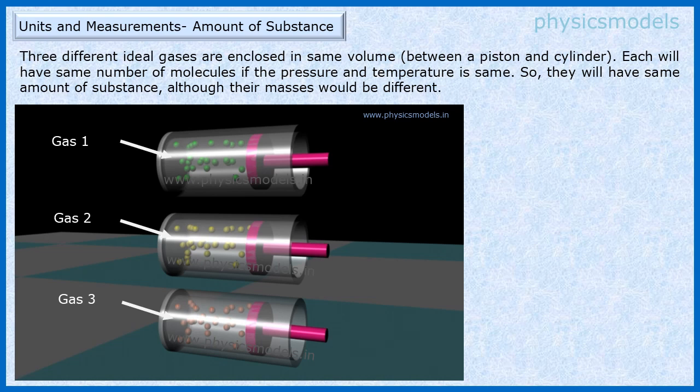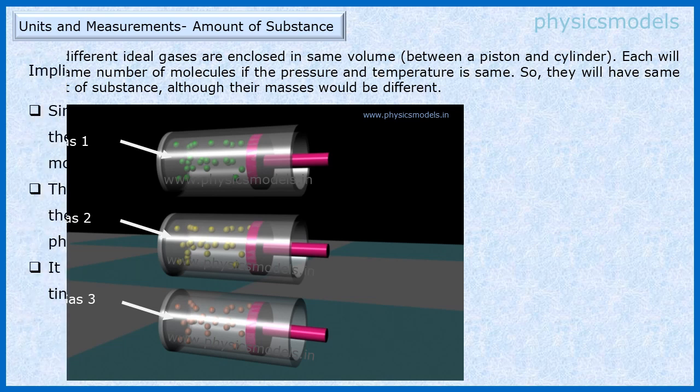And Avogadro said that the number of atoms or molecules inside each of these cylinders must be the same. So we are moving towards the argument that the amount of substance is the number of atoms or molecules. You can see how the argument is gradually developing.